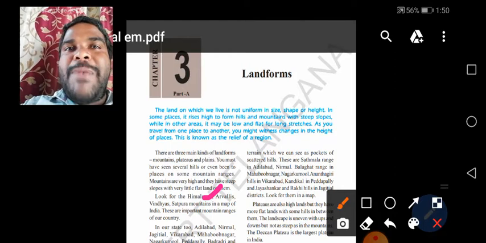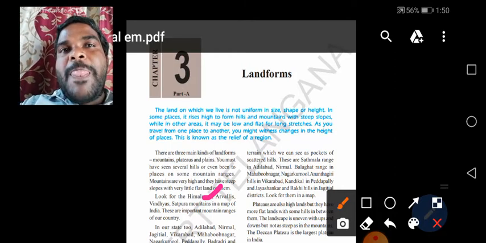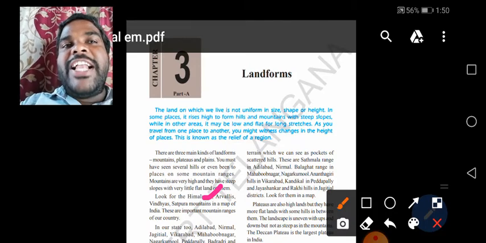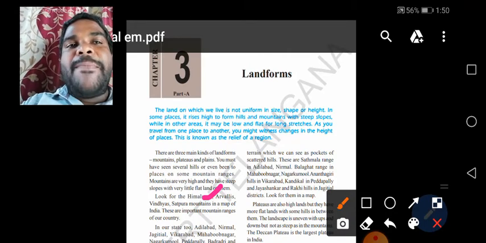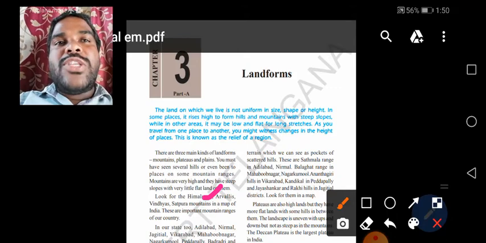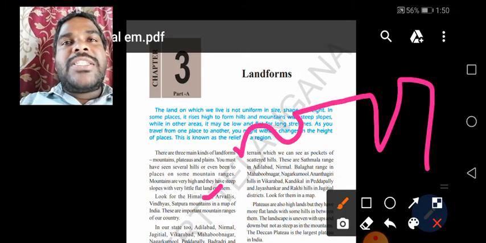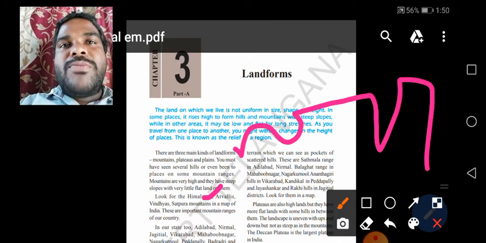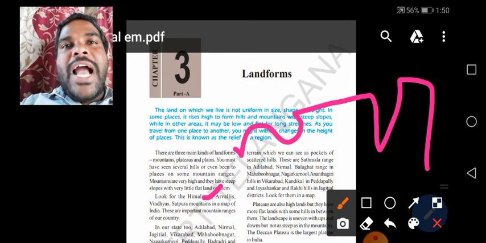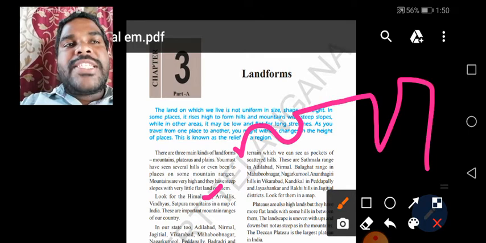Understand, children? Yes, a plateau is also a highland. It has steep edges on the endings, and this landscape is uneven. There are ups and downs on the plateau regions. You know that, like this. See, I will show some pictures of mountains and plateaus. Understand, children? And we discussed plains also in the last class.